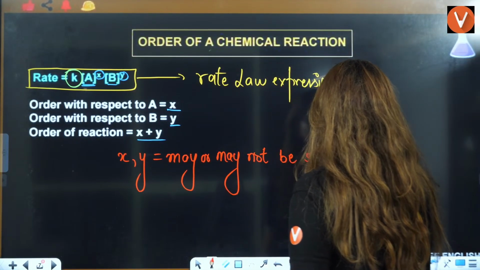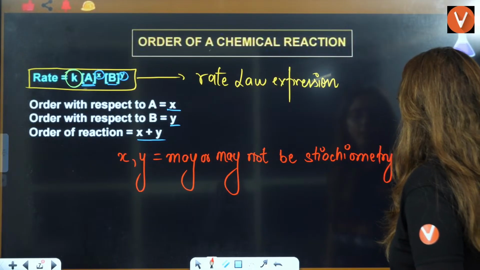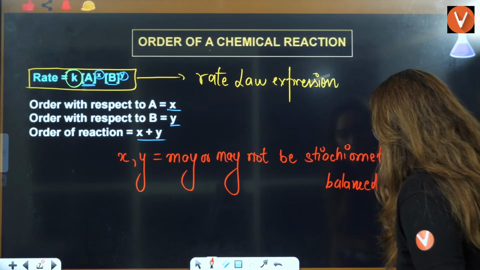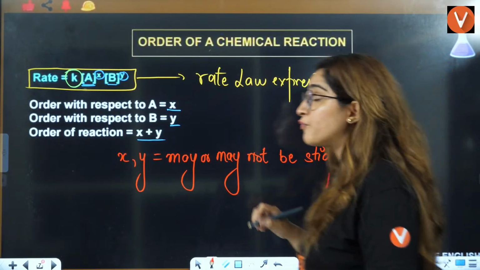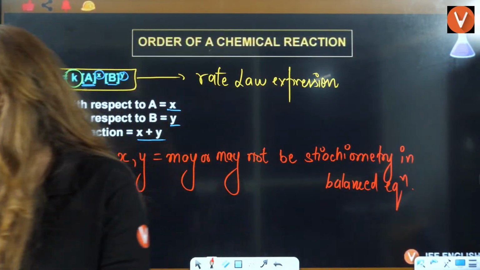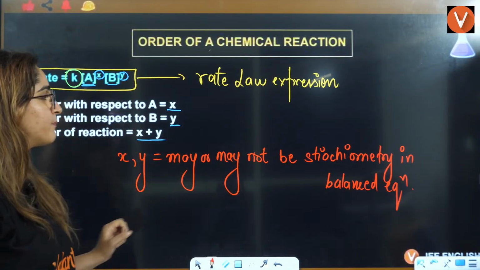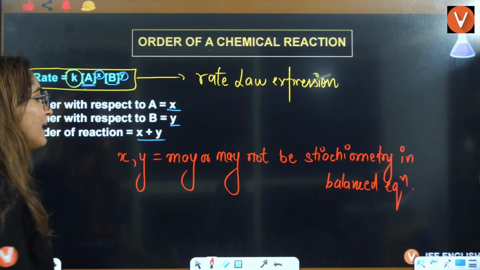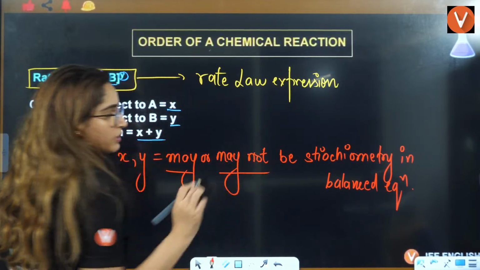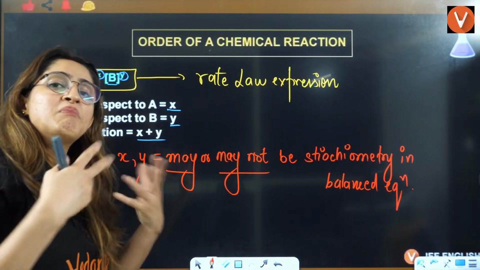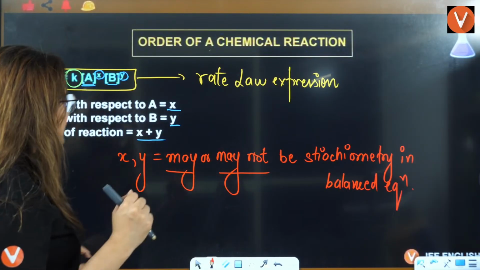It may or may not be stoichiometry in a balanced equation. I'll tell you later when it will be stoichiometry and when it will not. For now, just understand it may be, it may not be. You can't say it will always be, and you can't say it can never be.